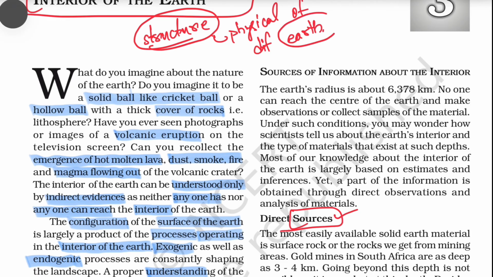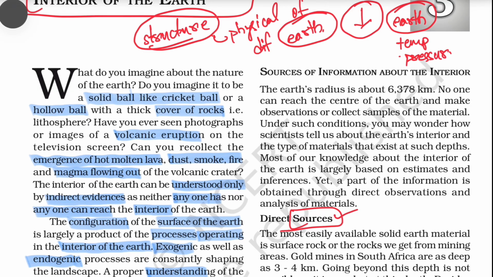As we know from the previous video, as we go deeper into the earth, the temperature, pressure and density all increase, right? So without going deep underground, how would we know that the outer core is liquid in nature and the inner core is solid in nature?